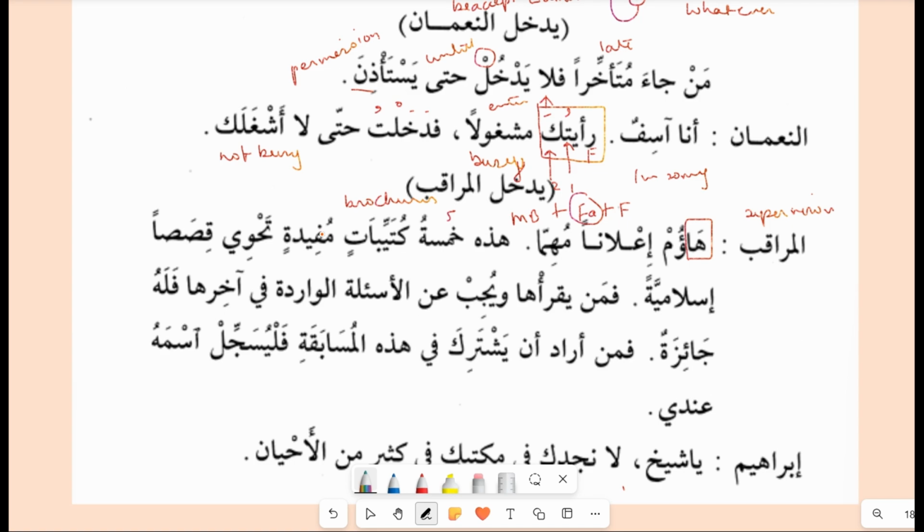Brochures مفيدة, beneficial brochures. تحوي, contains قصصاً, stories. Islamic stories. فمن يقرأها. Now this is the condition. You can see. فمن يقرأها. Who reads it? ويجب عن أسئلة الواردة في آخرها فله جائزة.